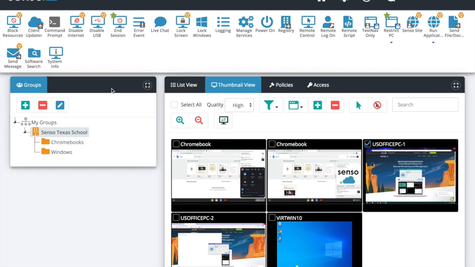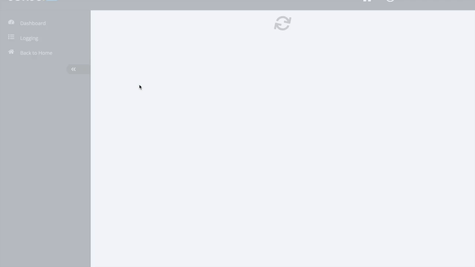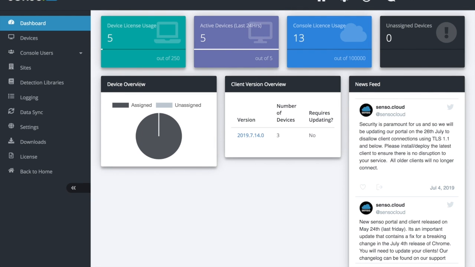Again, with all the tools that we have, you can pick and choose what sort of technicians, the modules that you want them to have. Again, you can also restrict access over here in the admin center. I'm going to switch over to the admin center. Maybe you want them to have access to this, maybe you don't. Maybe you only want them to have access to certain parts of it. You can be very restrictive when you set up these roles for your users as to what they can and can't see.